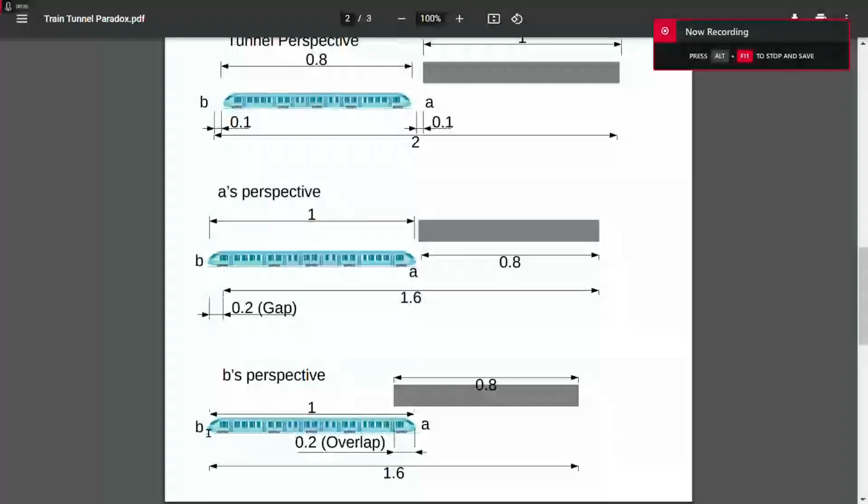Now, remember, when something moves, the length contraction is relative to the observer. So if you're on a moving train, you would see length contraction from your own perspective. And your perspective might be different from other occupants of that train. Now, some people are not going to believe that, because we're under the assumption that if everyone is on a single frame of reference, how can they possibly see different things? Well, let's take a look at B's perspective.